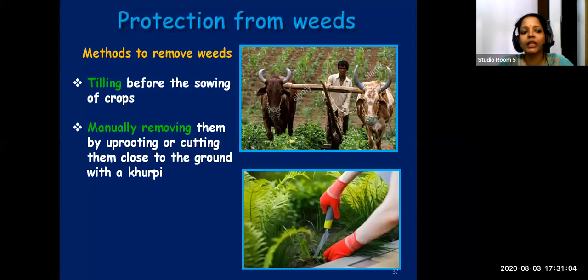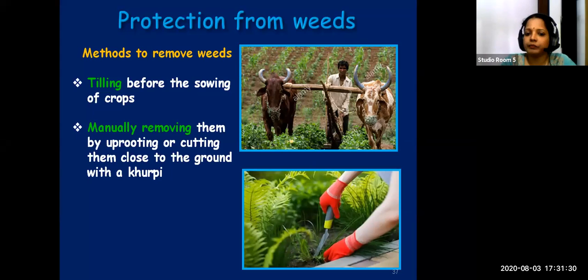You might be doing this if it is found in your garden or in your courtyard. If you find them somewhere, you will be plucking all these out. Many times you pluck them along with the roots so that they will not grow very fast again, because once the roots are removed, they cannot survive over there. Or you can even cut them close to the ground with the help of a kurpi. The picture of a kurpi is shown over there.